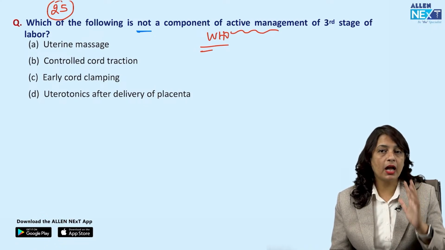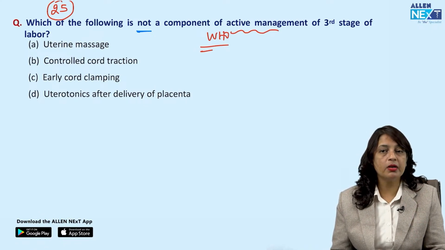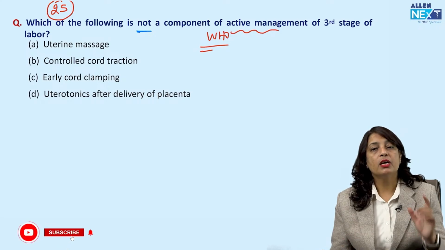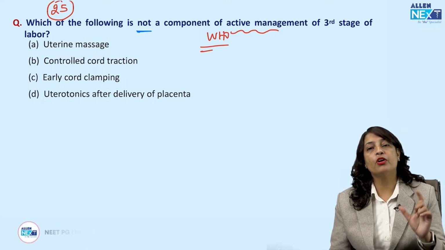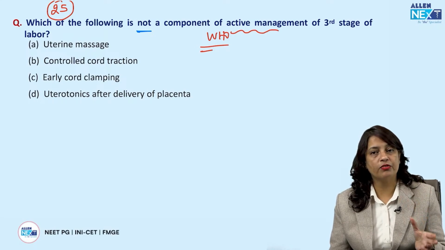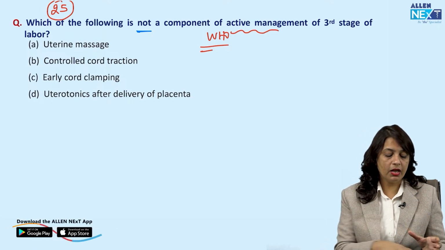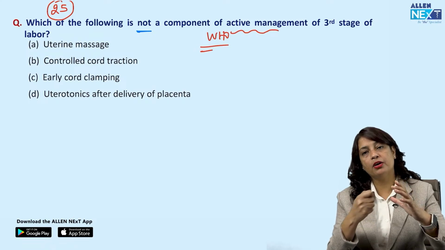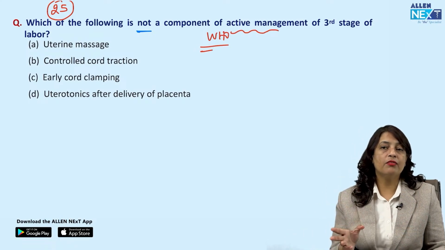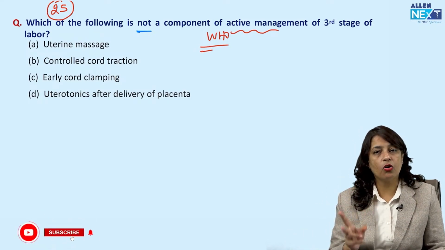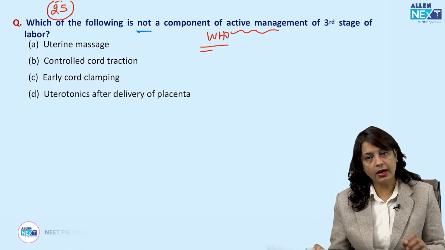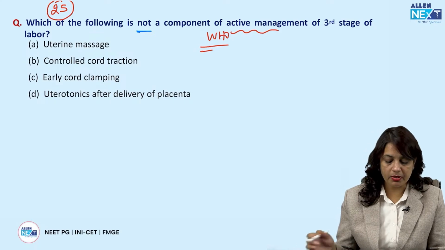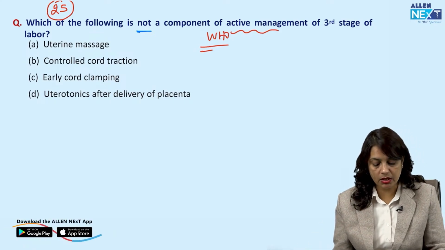And we know in the active management of third stage of labor, we have to give injection oxytocin intramuscular bolus after the delivery of anterior shoulder or after the delivery of the baby. Then we have to deliver the placenta by controlled cord traction method. Then we have to do a delayed cord clamping. These are the components of active management of third stage of labor. So let us see what are given to us in the question.